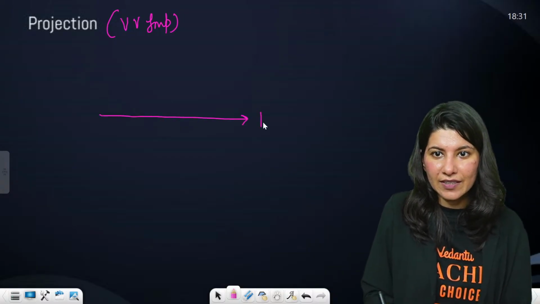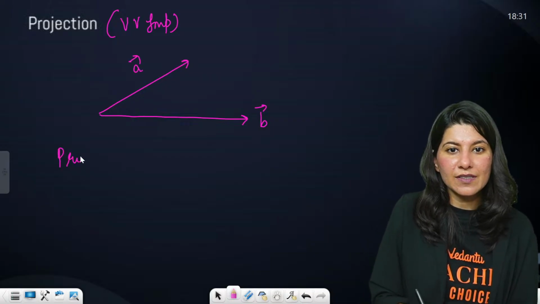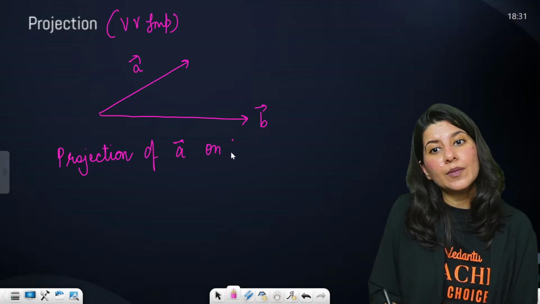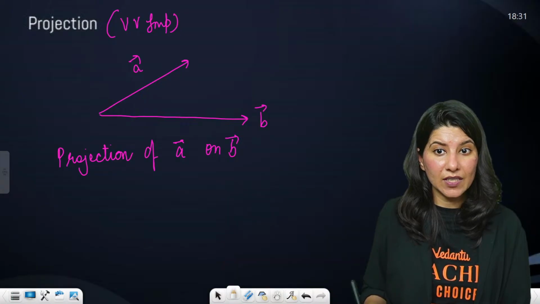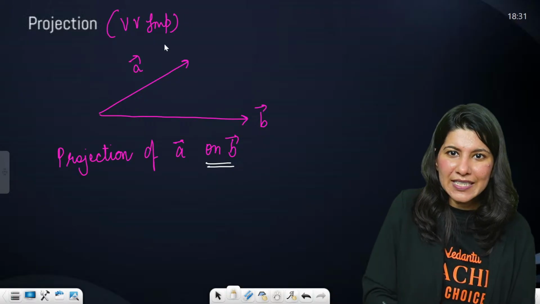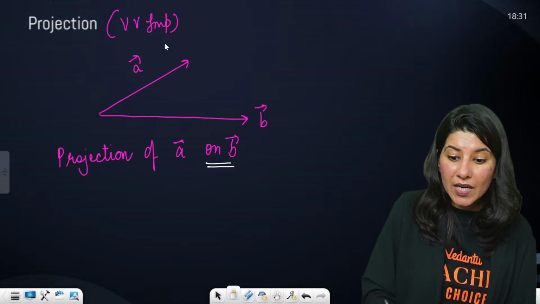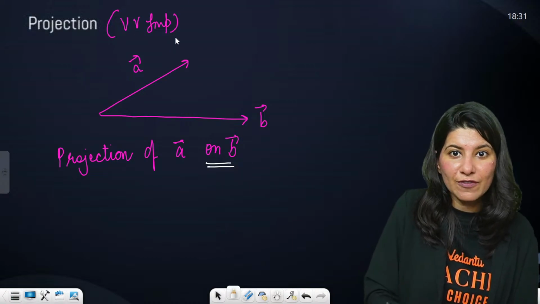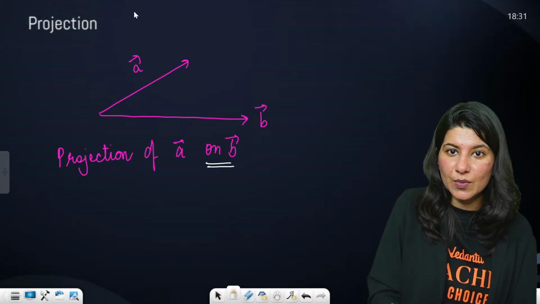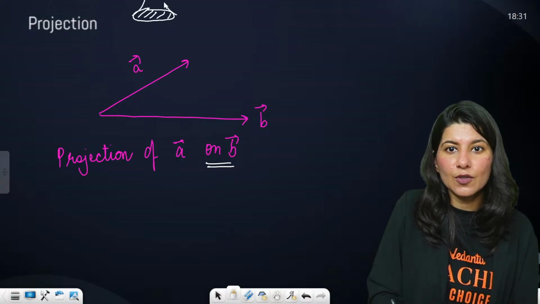Suppose you are given a vector B and a vector A, and you have to write the projection of A vector on B vector. Understand the statement. Here they are saying on B vector. Projection means, suppose this is the whole setup, and you are watching from the sky, and you are just shining a torch from above. This is your torch.